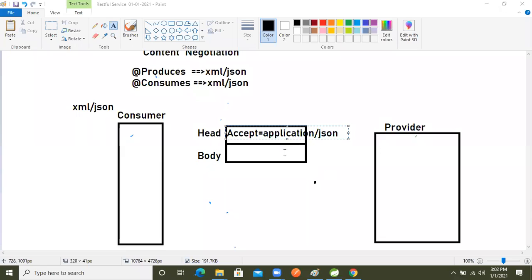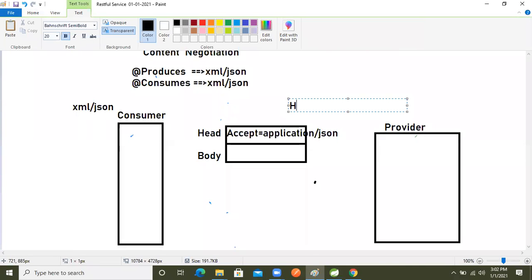Whenever the consumer makes the request, the consumer decides in which format, in the header part, application/json if I need JSON data. Then we choose it as the acceptance type. If we do not select an acceptance type, we will get HTTP 406 error.